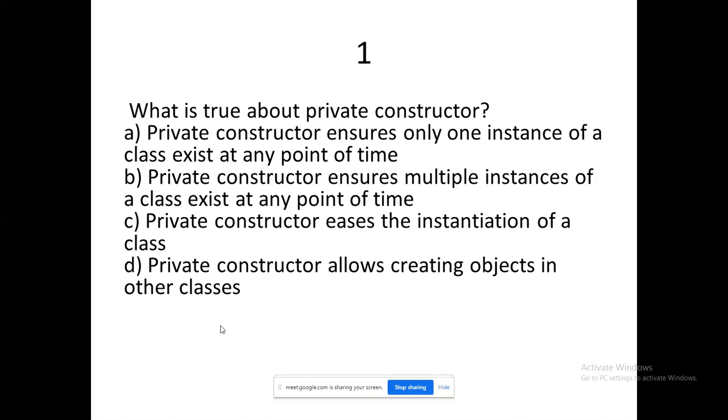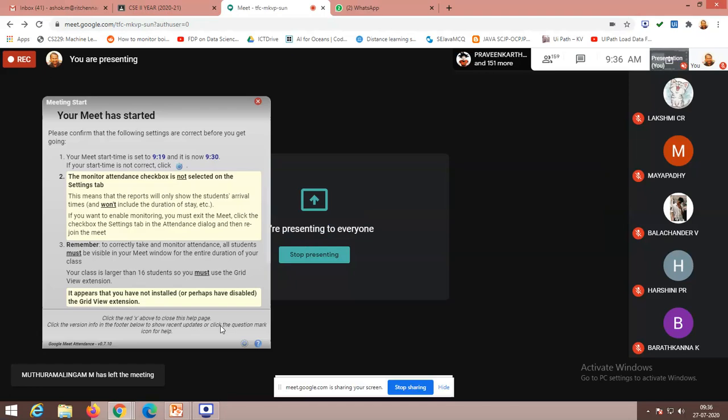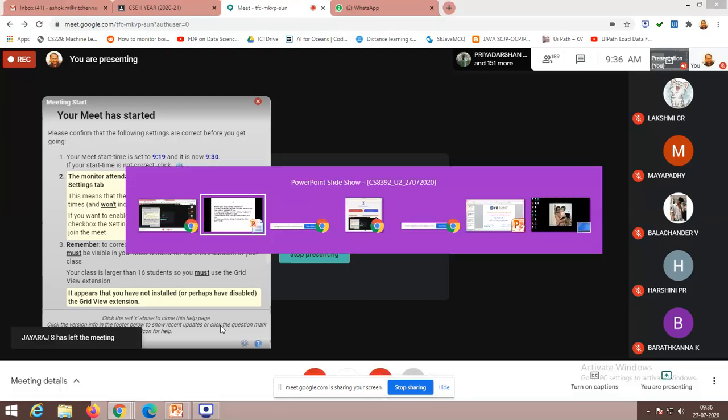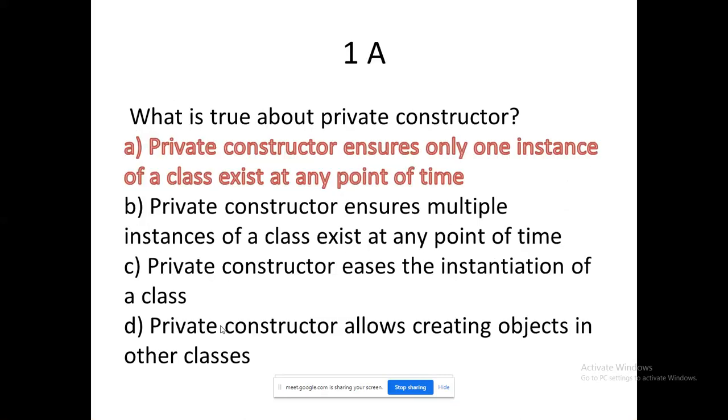What could be the options that we are ready to receive? No options still now. What is true about private constructor? Only the first point, because multiple instances cannot be created.